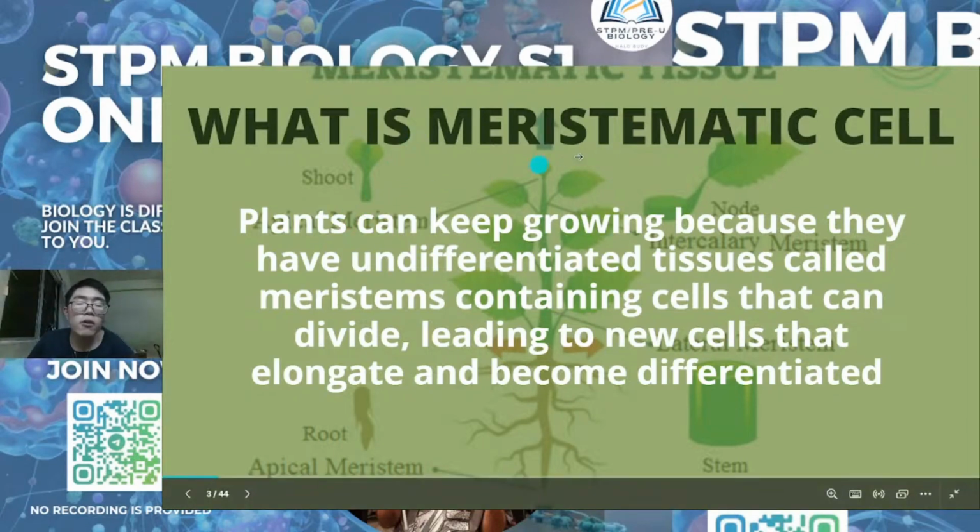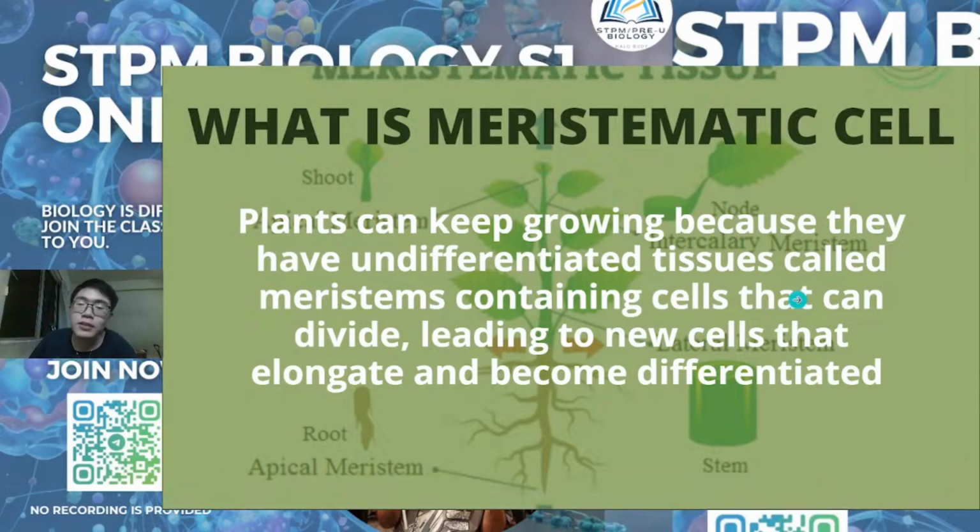Okay. So plants contain the meristematic cell. This cell, we can say, is like a factory. When plant cells die, these cells will divide, undergo cell division, elongation, and differentiation to become a new cell again. You can say that it is like a factory.